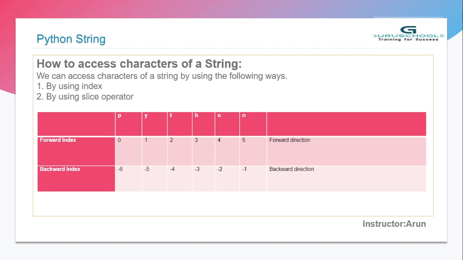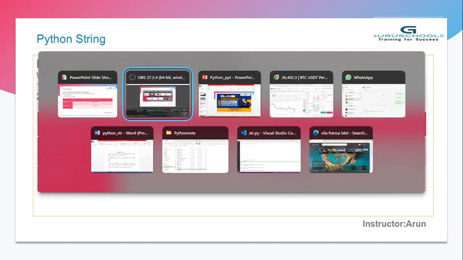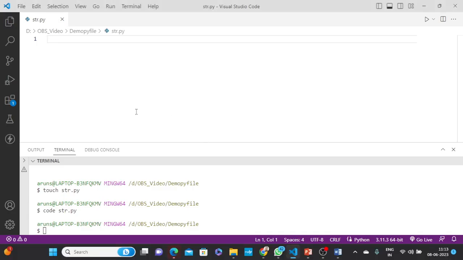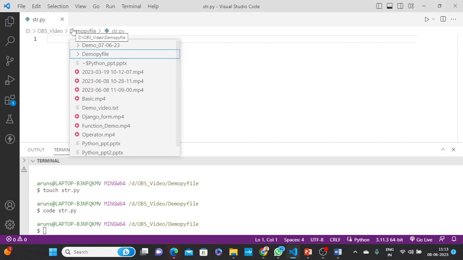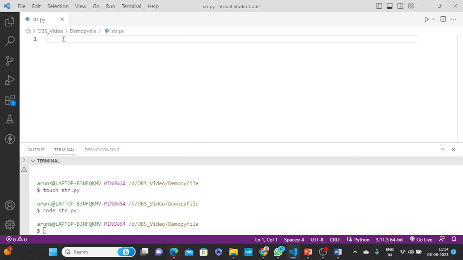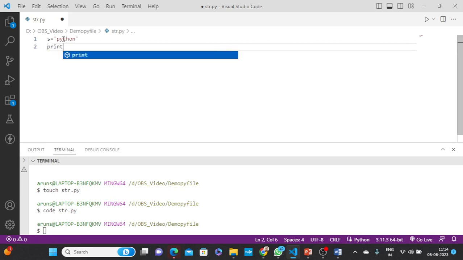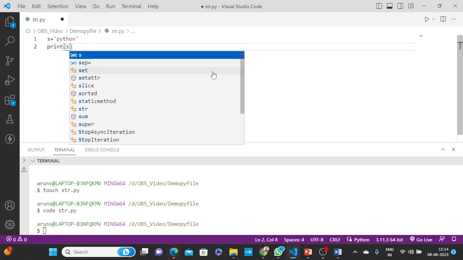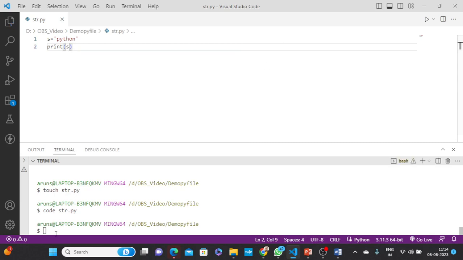So let's start practically. I'll show you everything practically. First of all, whatever we discussed about the string data type, I'll show you. You can see here I'm mentioning a value inside single quotation marks in Python. Now I print s, and you can see it shows the string data type.